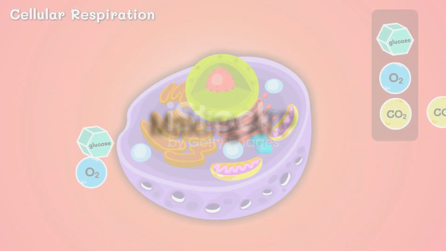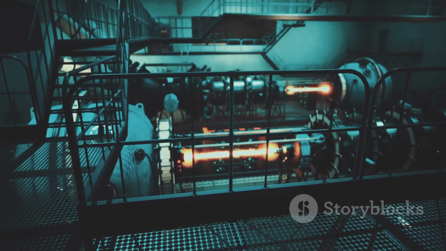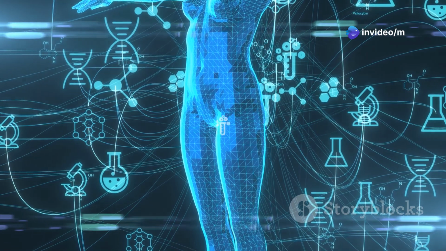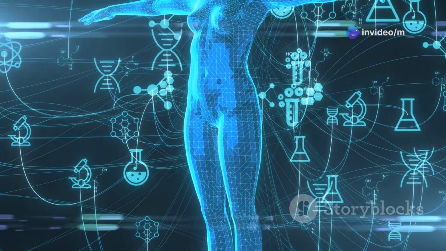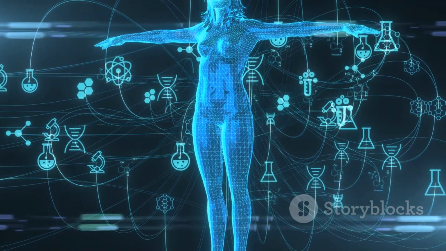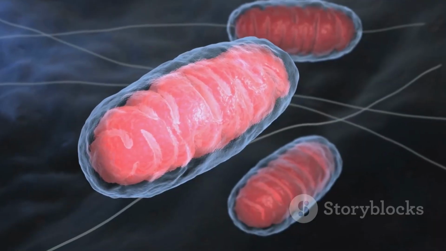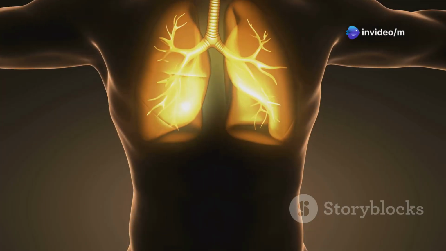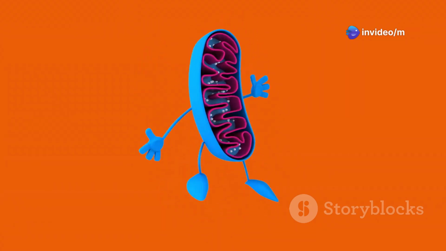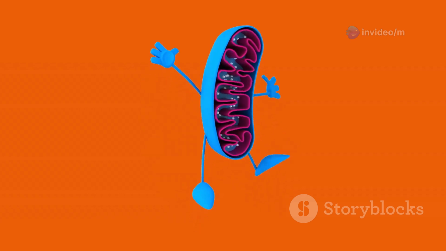So how do our cells get all this ATP? Through a process called cellular respiration. Think of it like the cellular power plant, constantly generating energy. Remember that we get energy from the food we eat? Well, cellular respiration breaks down the sugars and fats in our food, releasing energy to recharge those ATP molecules. There are different types of respiration, like breathing oxygen, aerobic, or not needing oxygen, anaerobic. But they all have the same goal: to make ATP, the energy currency our cells crave.